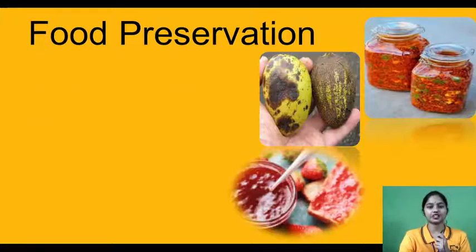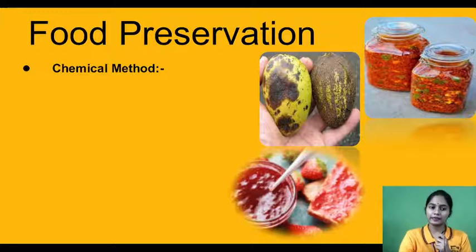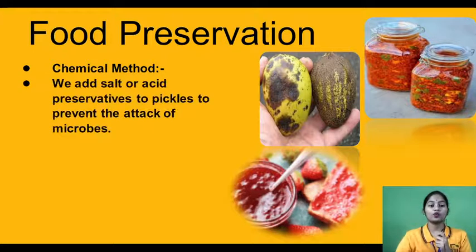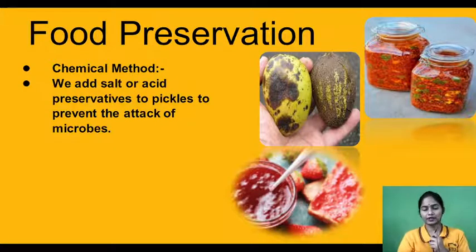Food preservation. See, the chemical method is one of the methods. We add salt or acid preservatives to pickles to prevent the attack of microbes. Let me give one example. If we put raw mango aside for 2 to 3 days, what will happen? After some days it will turn black and it will get spoiled.